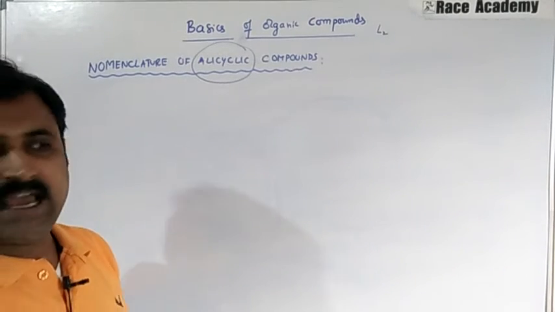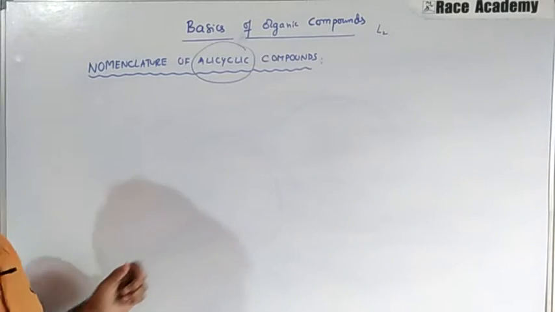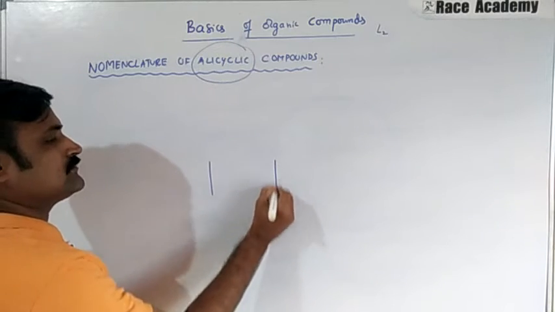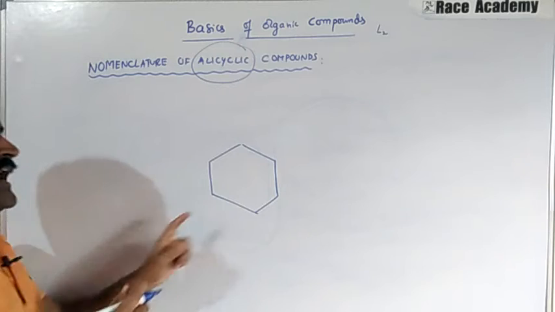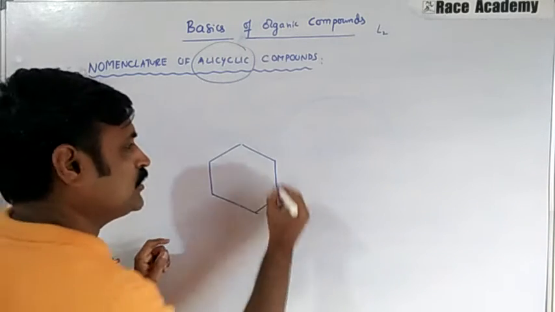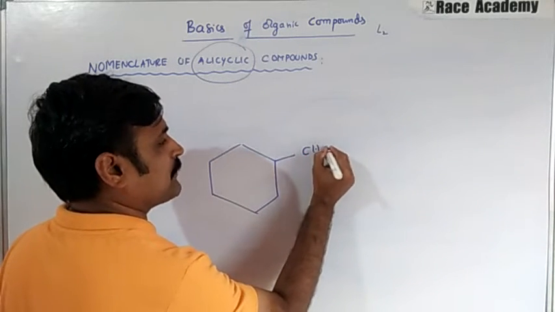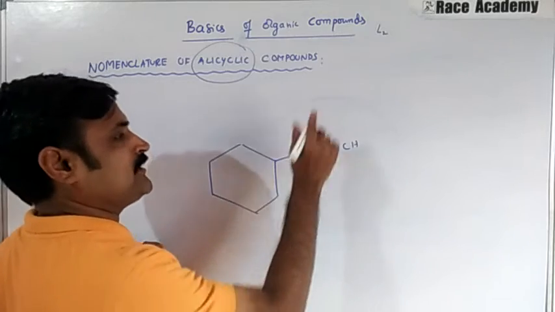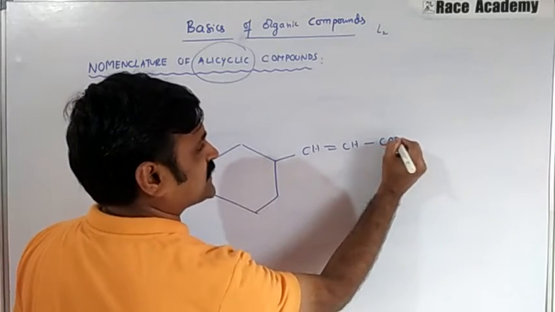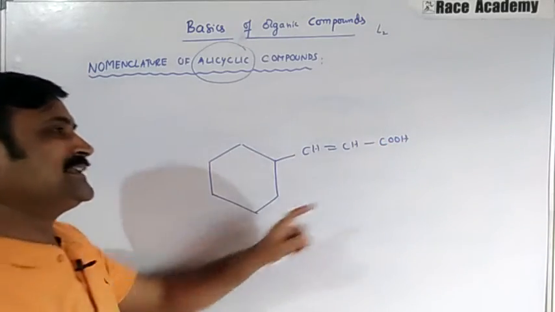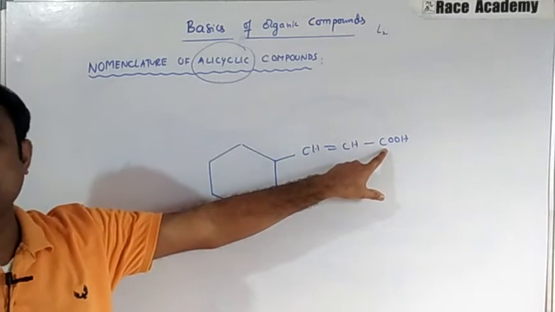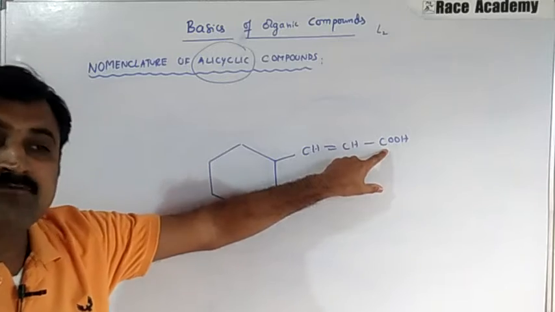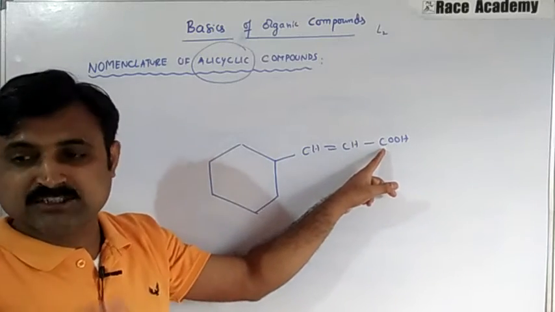In the next example we have a functional group on the side chain of this cyclohexane. We have a cyclohexane ring, and to that a double bonded carbon is attached. Again the terminal carbon is COOH, and we will give importance to this carbon, which is the most important functional group, the carboxylic acid functional group.